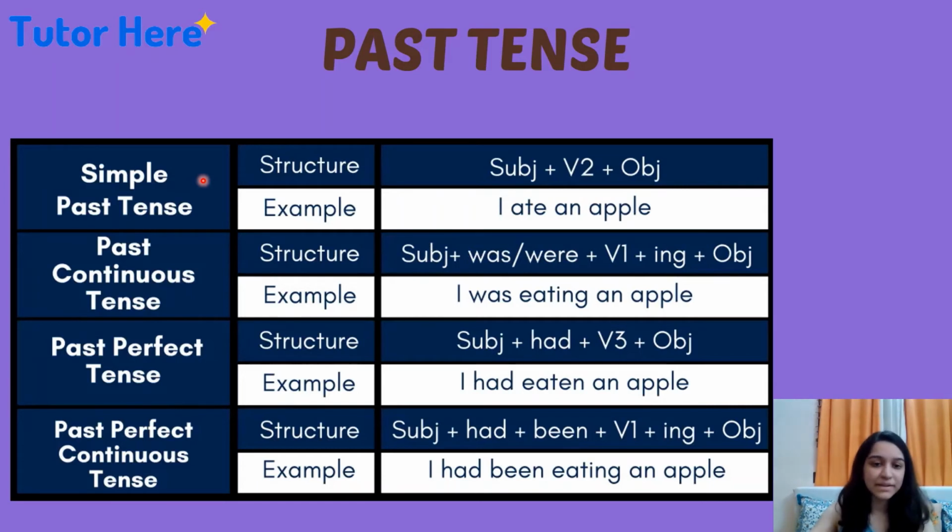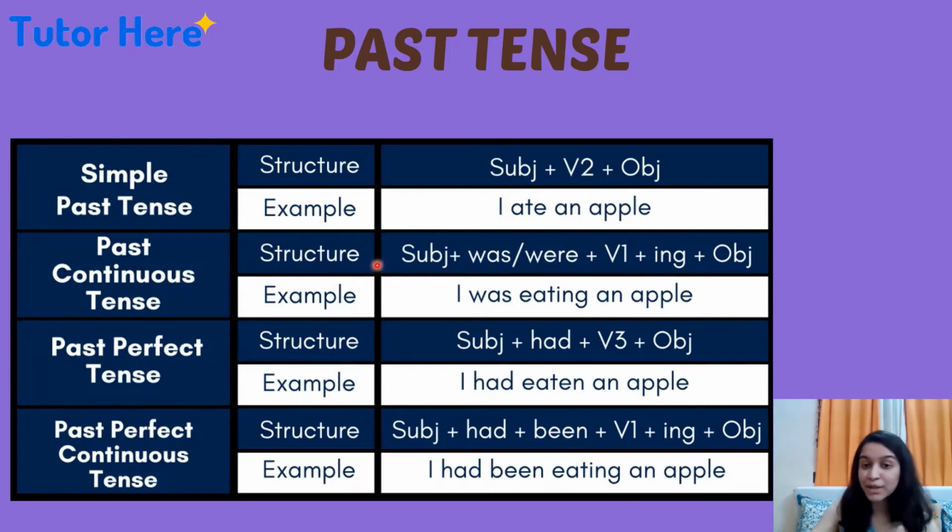For simple past tense, the structure is the same as present tense: subject plus verb plus object. The example is I ate an apple. Here, the only difference is that in this sentence and in that sentence, the verb is changing. Here, the verb is ate, which is in past tense.